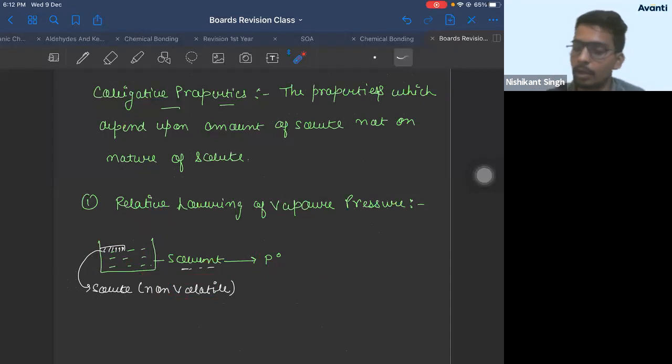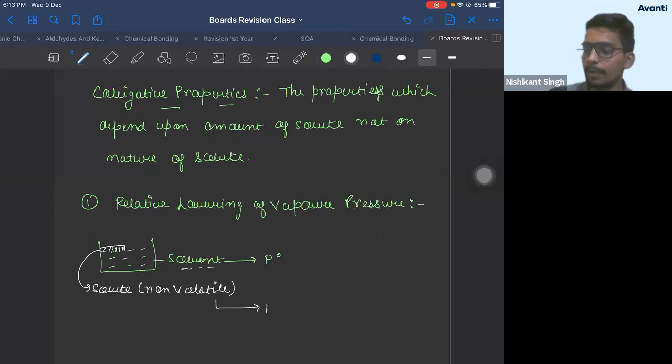Why will pressure decrease? This can also be a 1 mark question. Initially, vapors were coming from the solvent from all the surface. Now when solute comes, which is not forming vapors, it covers this area of the solvent. So now vapors are coming from only this much surface. Less vapors are formed in the presence of solute. Since the vapors formed are less, the vapor pressure will be less.